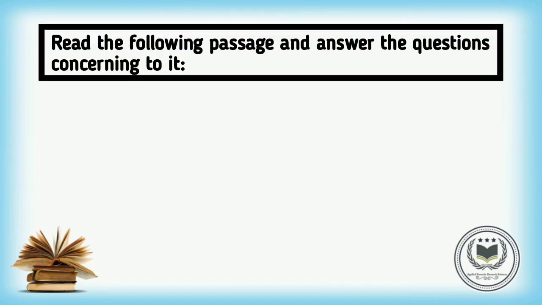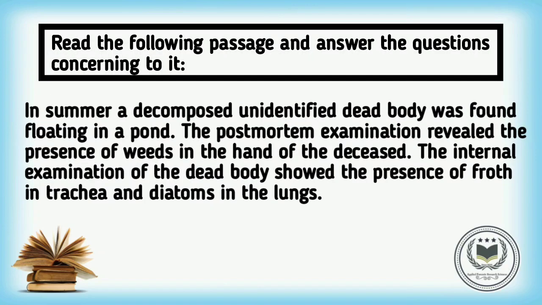Next is: read the following passage and answer the questions concerning it. In summer, a decomposed unidentified dead body was found floating in a pond. The post-mortem examination revealed the presence of weeds in the hand of the deceased. The internal examination of the dead body showed the presence of froth in trachea and diatoms in the lungs.